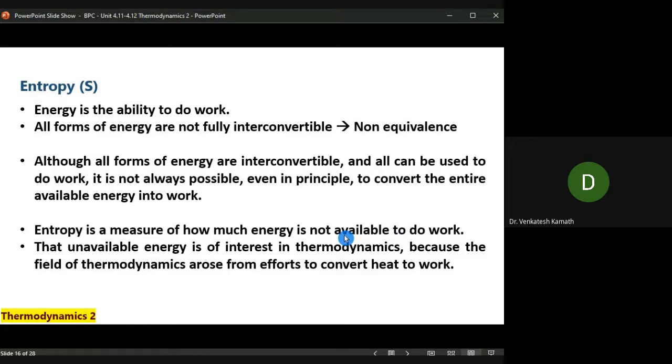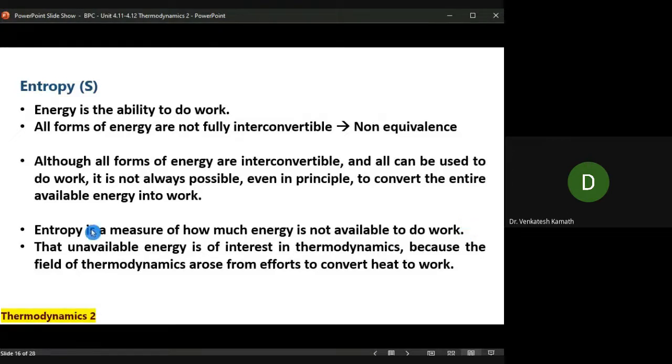So I gave 100 joule energy to my system. It did a work of 80 joule. 20 joule is lost to the surrounding permanently. It is an irreversible loss. Okay, so you cannot get that energy back. It is a physical phenomenon, a natural phenomenon which is just happening. You don't have a particular reason for it.